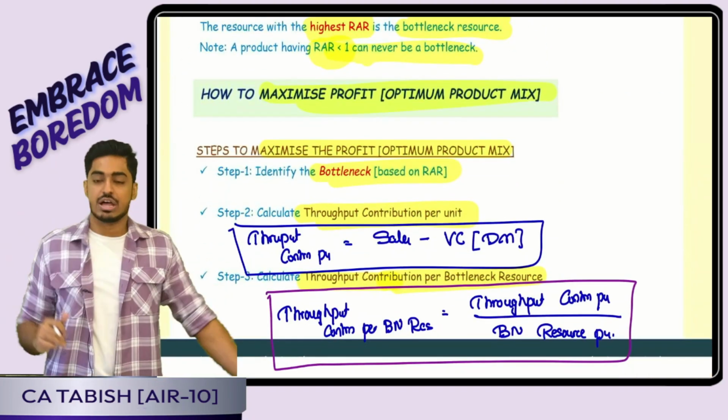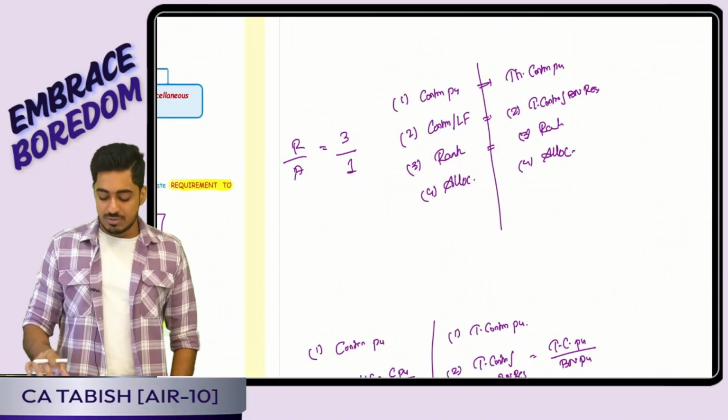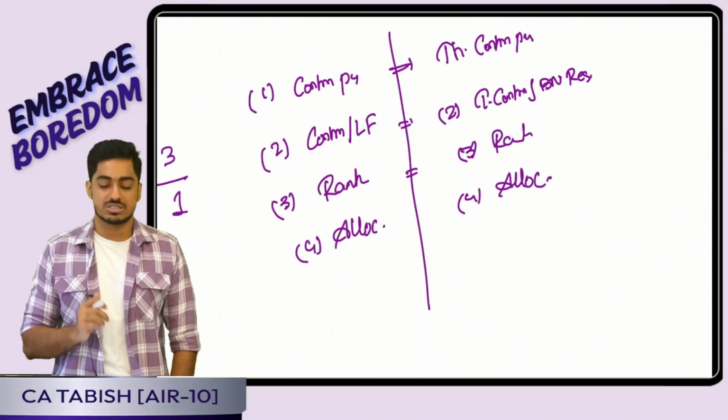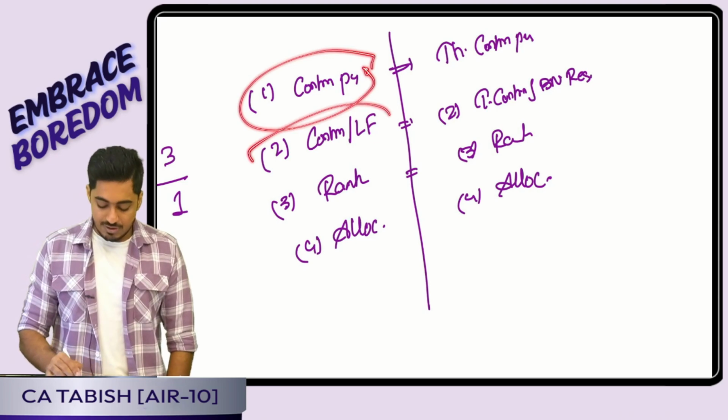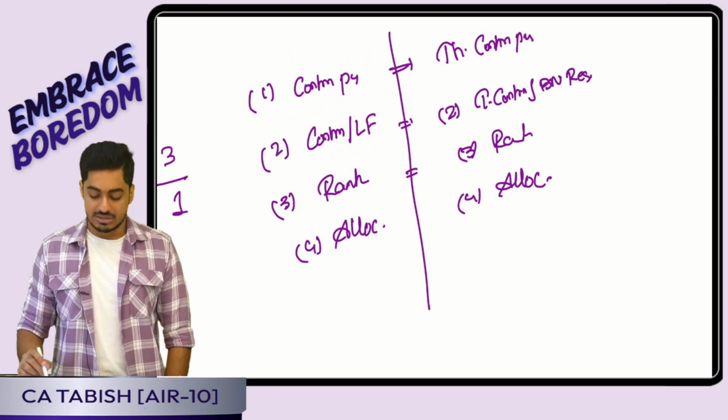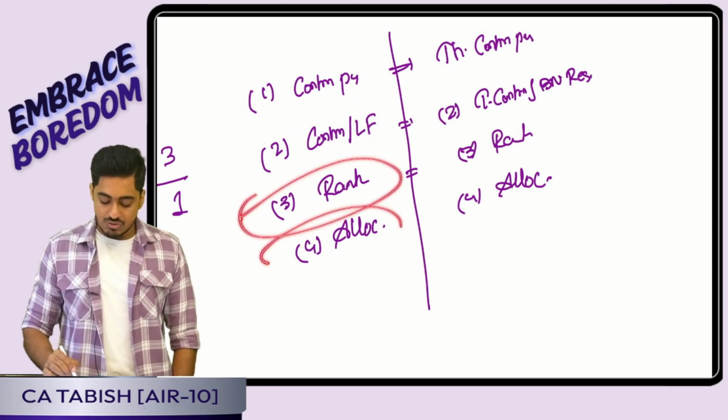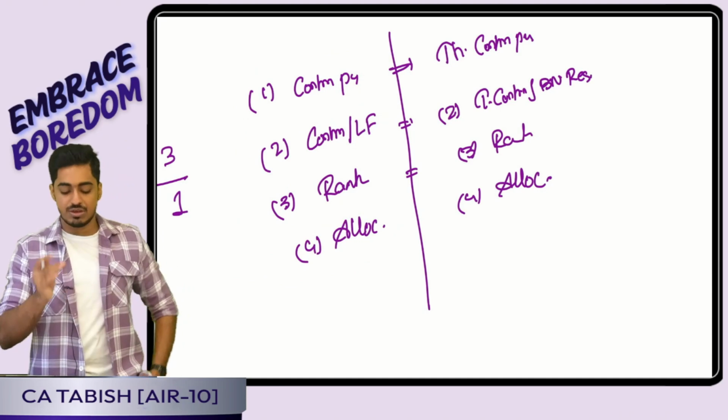Okay, boss. Now, we have discussed what should be done in case of a limiting factor. The 4-step framework: Step 1, we calculate contribution per unit. Using that, we calculate contribution per limiting factor. Using that, we give a ranking. Using that, we allocate the resources. The same thing will happen here.